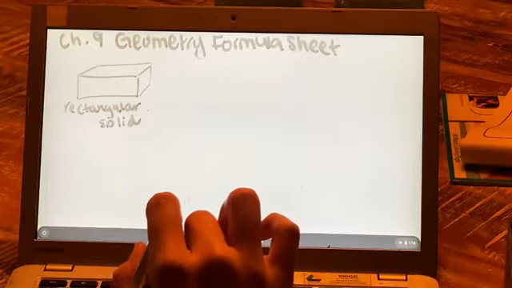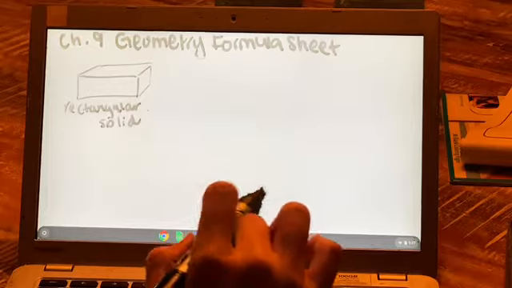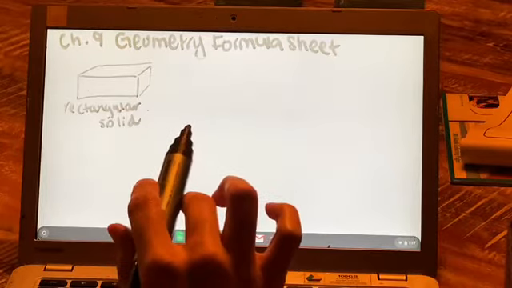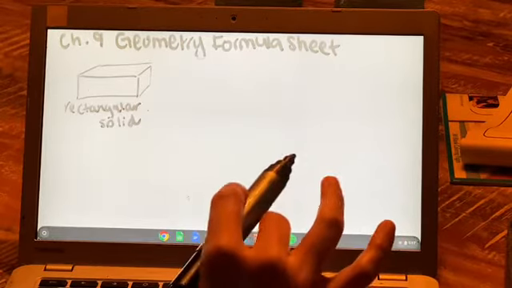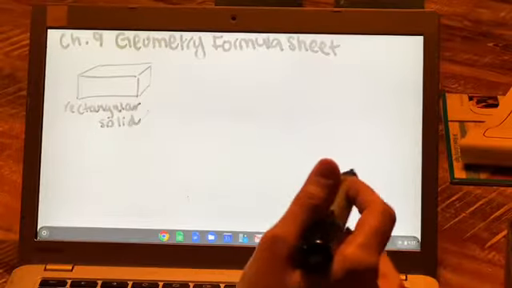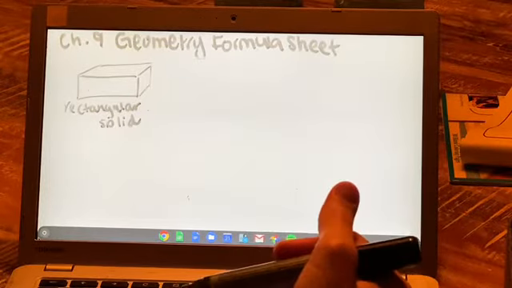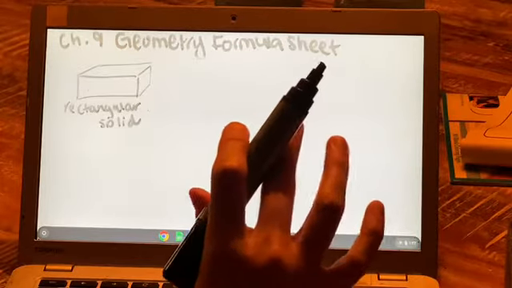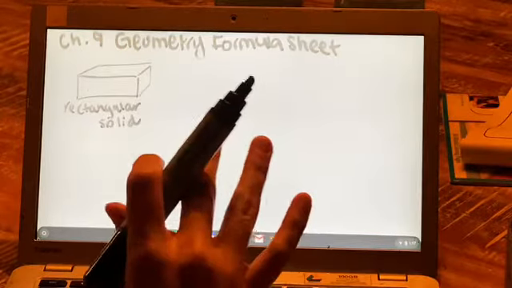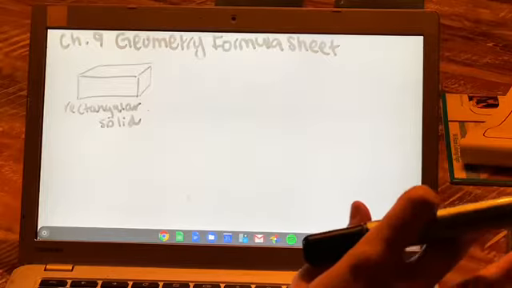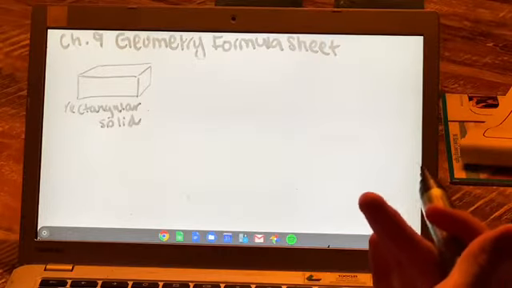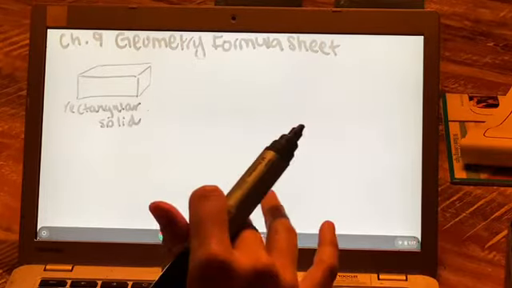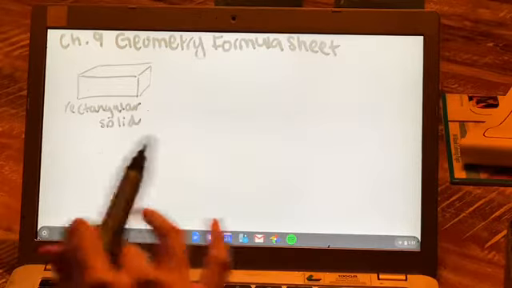So on your formula sheet, you guys, I wasn't doing this a minute ago, but I think it's a good idea to also label your shapes like triangle, square, circle, you know? Especially as we move forward into the 3D shapes, just so you can keep everything sorted, just in case they tell you cone, and you want to make sure that you're using a cone and not a pyramid. So write down the names of the shapes to help you keep yourself organized as well.